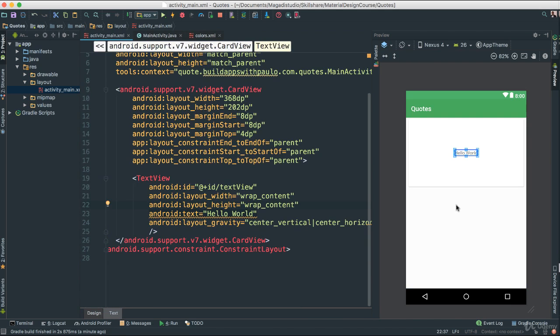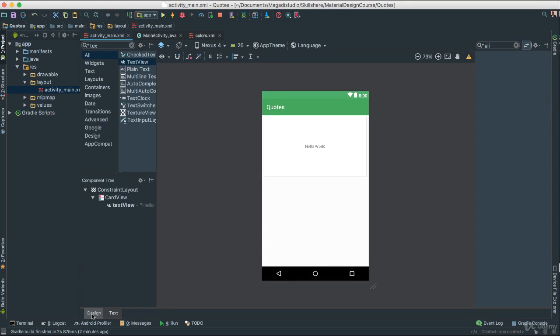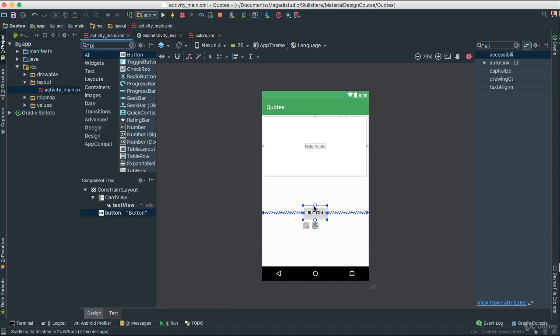Now what I'm going to do is add a button at the bottom here, because this button will allow us to tap on it, and then random phrases or random quotes will appear. Okay, let's go ahead and add a button. Let's go to design again. I'm going to say button. There it is. You can see the button. I'm going to just drag and drop again. There. Of course, I'm going to go ahead and constrain.